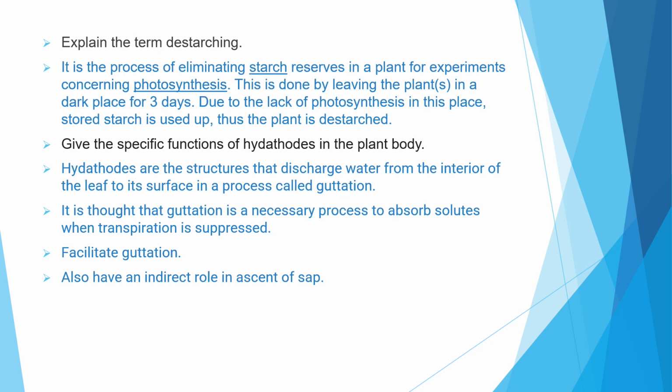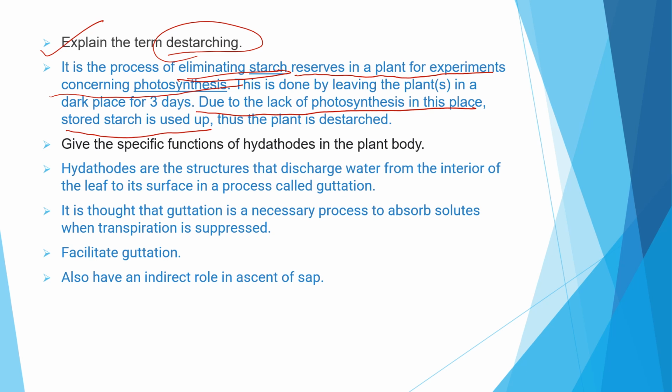Now here the first question is, explain the term destarching. So what is destarching? As the name suggests, destarching means eliminating the starch. We are eliminating the starch from the leaves. Eliminating starch reserves in a plant for a few experiments concerning photosynthesis is called destarching. So how is it done? This is done by leaving the plants in a dark place for 3 days or more than 3 days. Due to the lack of photosynthesis in this place, the stored starch is used up. As in the dark no photosynthesis is happening, the plant is using up the starch and thus the plant is destarched.